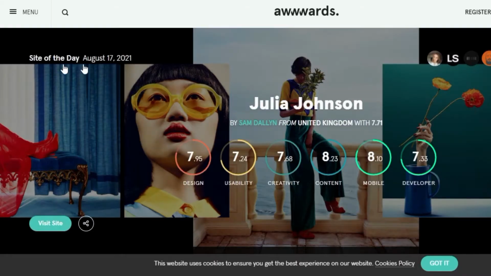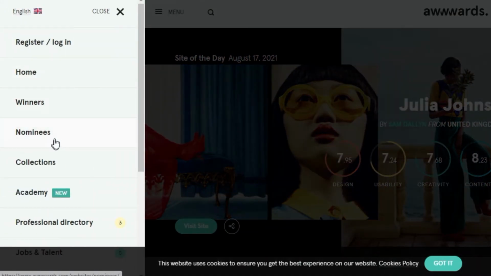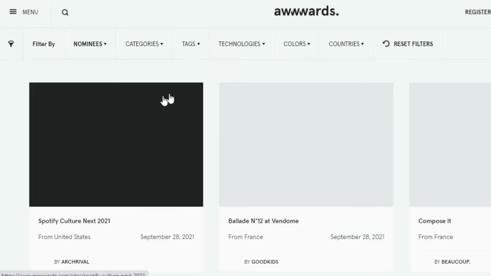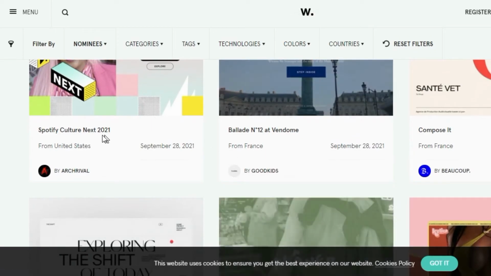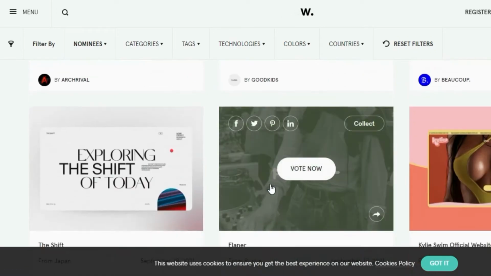So if you want to view something on nominees, just click on it, search for something very specific as well, or you can just click on any of the suggestions right here to get more design inspiration from. Now awwwards.com is one of the great websites you can visit for design inspiration because it's based on web design contests for nominees and also winners, and you can definitely get something unique from it.